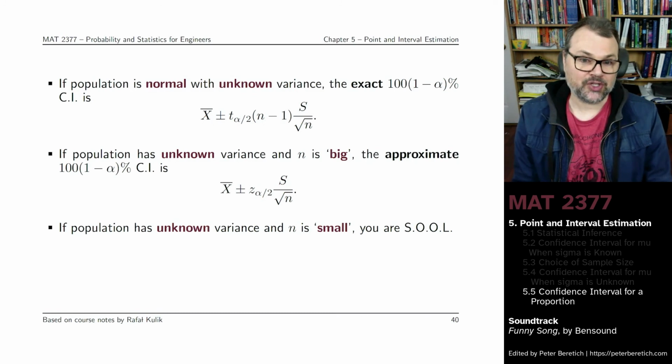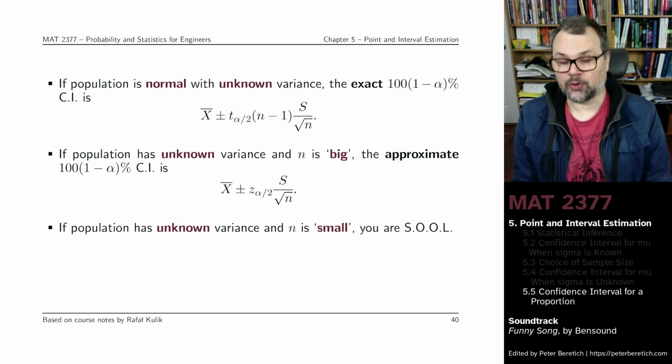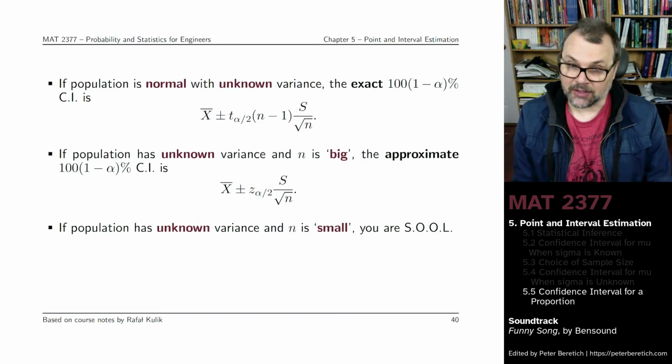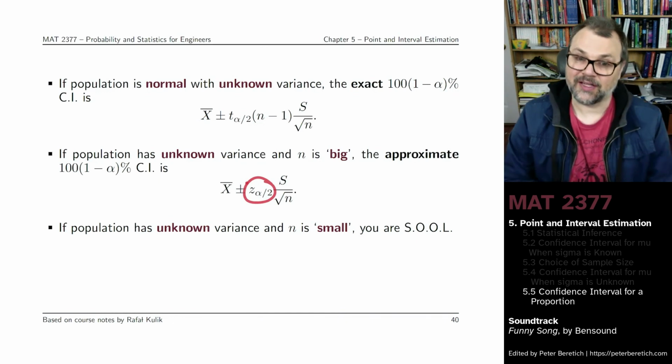If the population has unknown variance, you don't know the sigma, and n is big enough, but the population is not normal, or at least you do not know if it's normal or not, then you have an approximate confidence interval, which you can actually build using the critical values of the standard normal distribution.